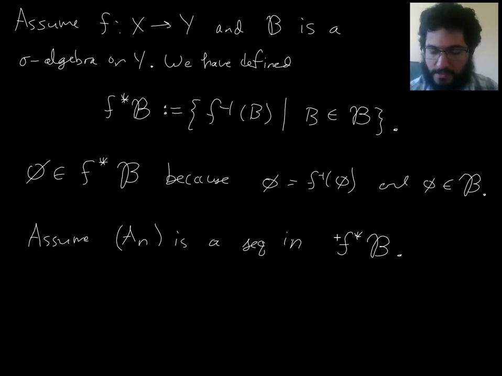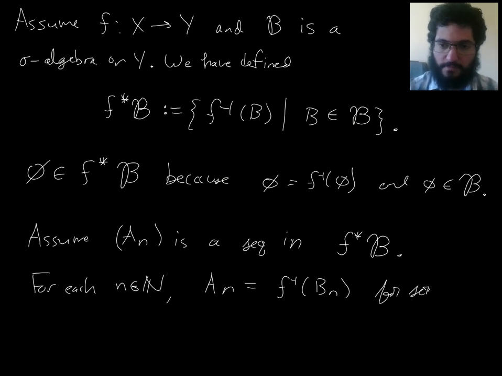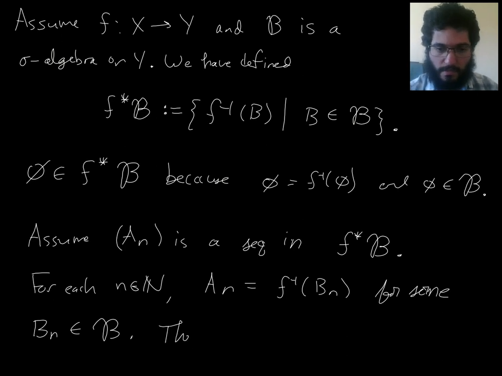I'm trying to show this is closed under countable union. Well, then each one of these is the preimage of a measurable subset of Y, right? So for each n, I'm using countable choice, I guess. For each n, A sub n is the preimage of, let's call it B sub n, for some B sub n measurable.